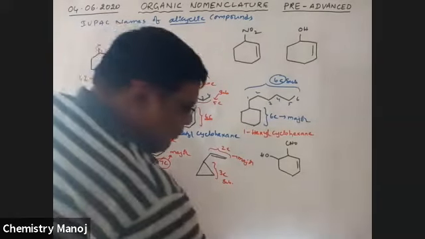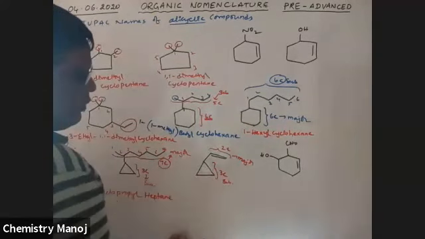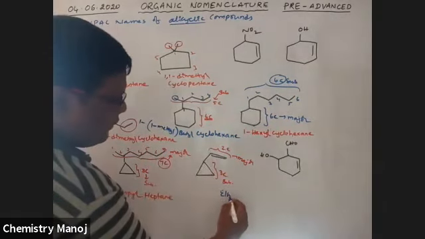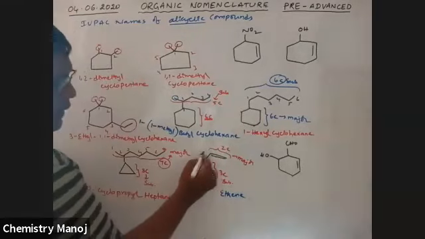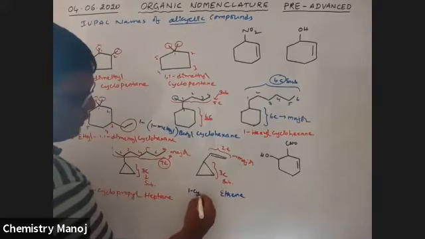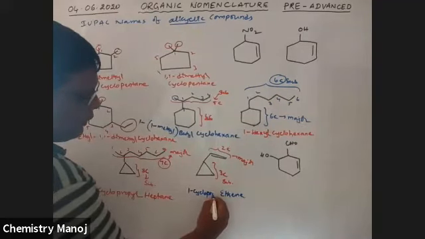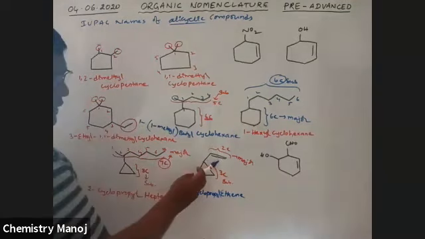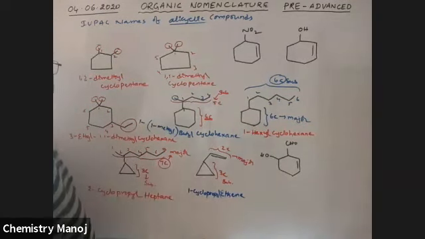Therefore, the name of this compound is ethene, 2 carbons, with a cyclopropyl ring at first position: 1-cyclopropyl ethene. By the way, a double bond is there, that's why it is taken as the major chain. Okay.